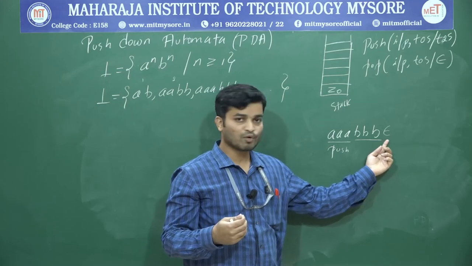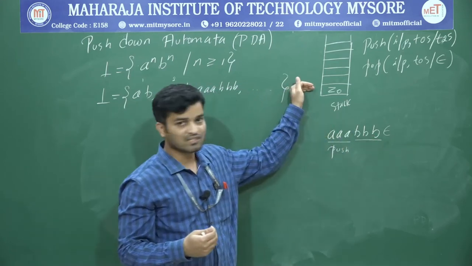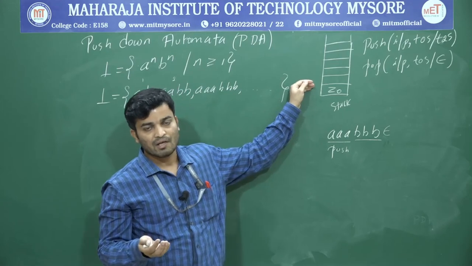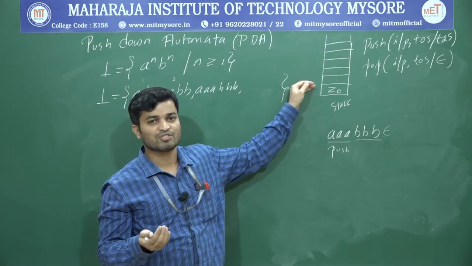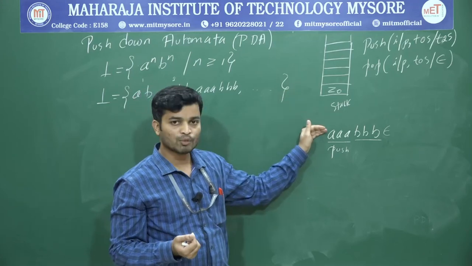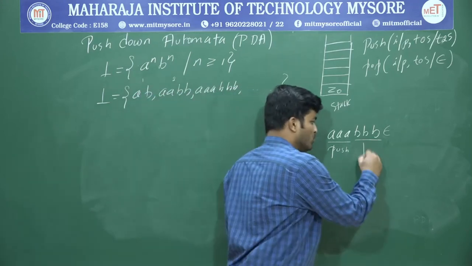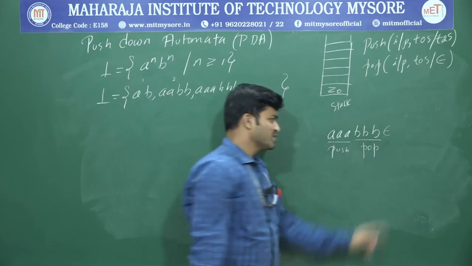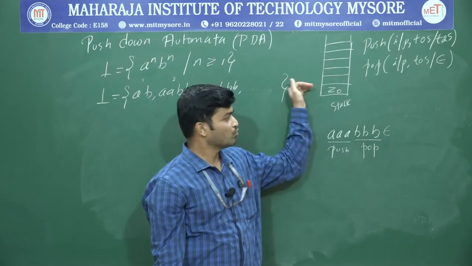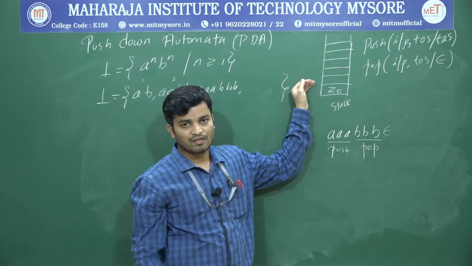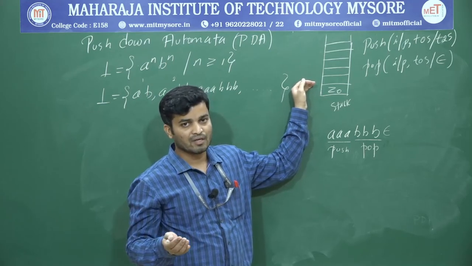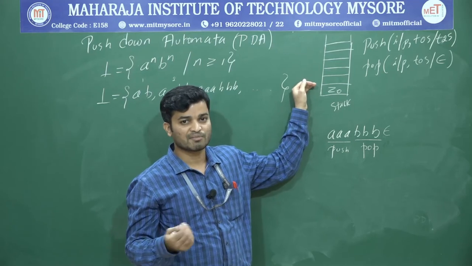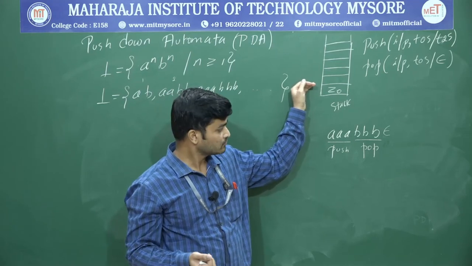But if the input is over and the stack contains something other than z0, in that case the string is not valid, and you are not supposed to accept it. So a performs a push operation and b performs a pop operation. Once the string is over and the stack contains only z0, the string is valid and we accept. Otherwise, in all remaining cases, the string is not valid. That's it.